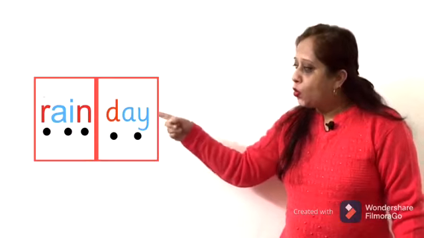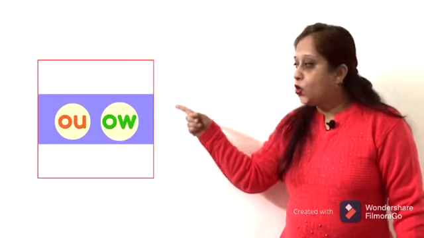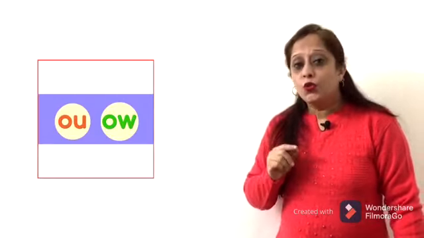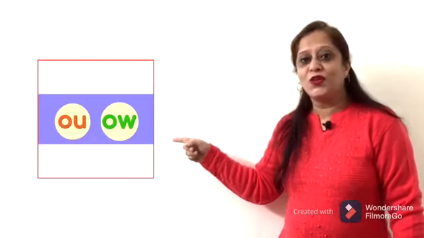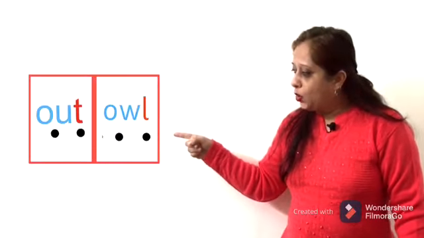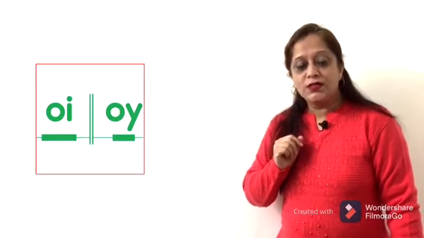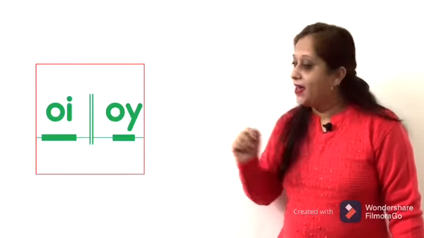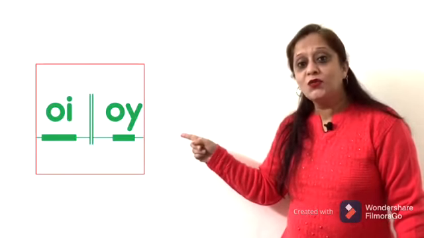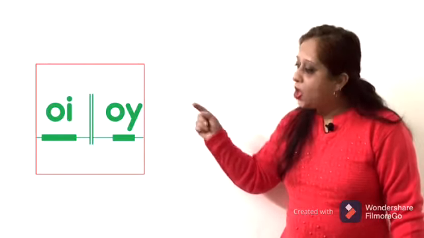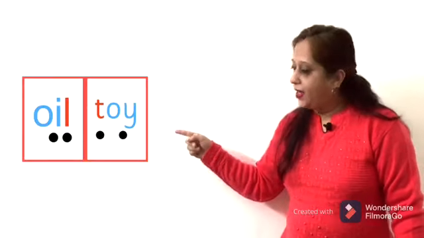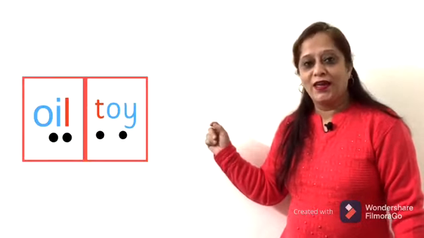Next one, OU and OW. OU, you have learned, gives you the sound ow. Same, OW also gives you the sound ow. Example, out, owl. Next, OI gives you the sound oi. And OY also gives you the sound oi. Example, oil, toy.